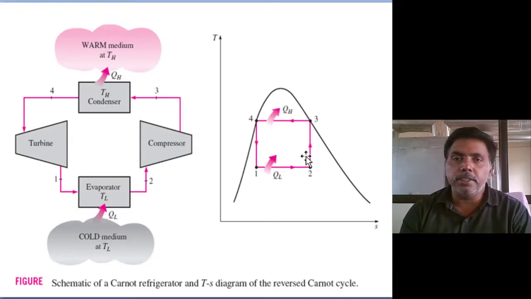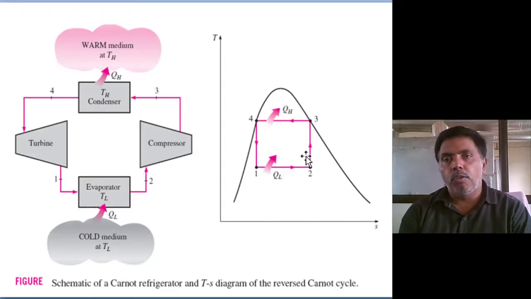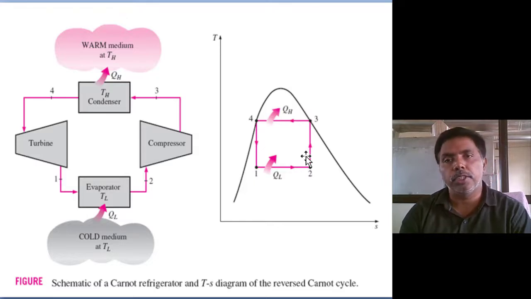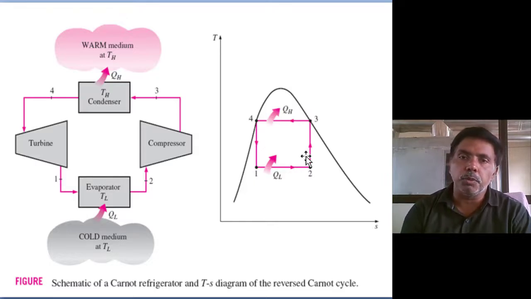One logic is there in the Carnot cycle: whatever processes the Carnot cycle constitutes, every process is reversible. We all know in the Carnot cycle every process is reversible only. So every process being reversible means we can reverse the cycle itself.